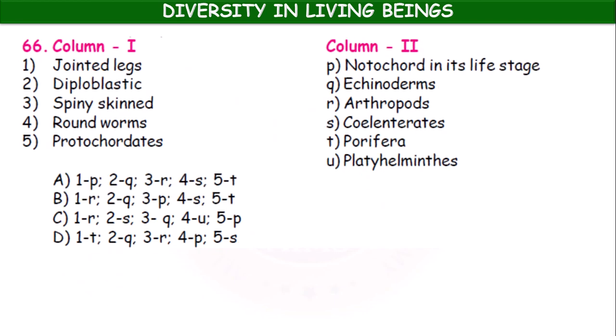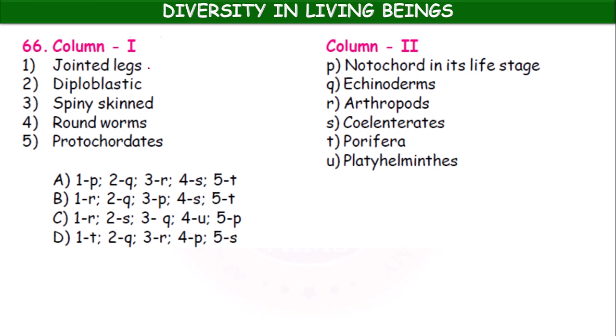Okay, similar question. Jointed legs, diploblastic, spiny skinned, roundworms, protochordates. Here also in the column 2, notochord in its lifelong or life stage, echinoderms, arthropods, coelenterate, porifera, platyhelminths. So let us match first and then select the right code.